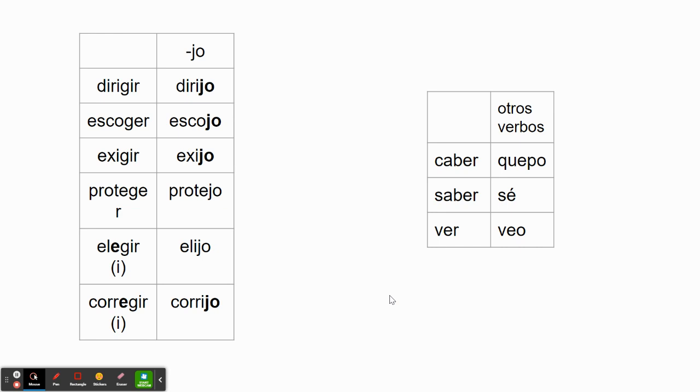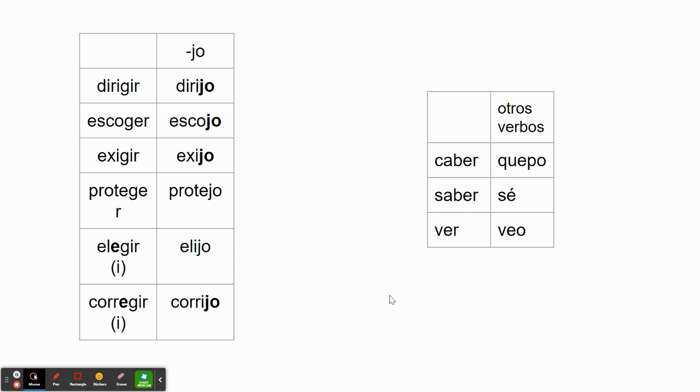Dirigir, dirijo. Escoger, escojo. Exigir, exijo. Proteger, protejo. And of course, I have a couple of things to fix: proteger should be one word and the JO should be bold-faced. Elegir, elijo. Once again, the JO should be bold-faced.